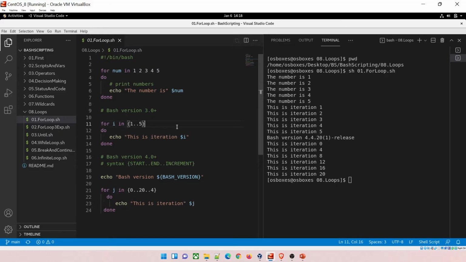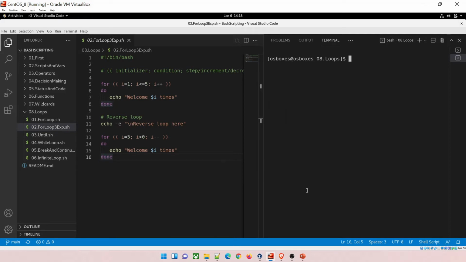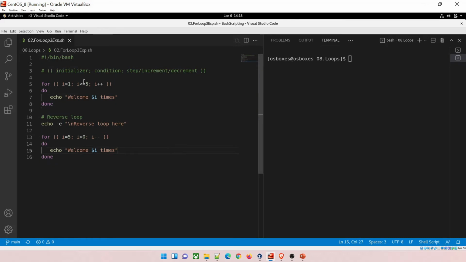But if you think this is all, you are wrong. This is another way of doing it, and this is very interesting and handy, and one of my favorites. So let us understand this. The new condition is that you have to initialize. If you have used Java or C# or any other language for that matter, you know that this is one of the famous ways of using a for loop.